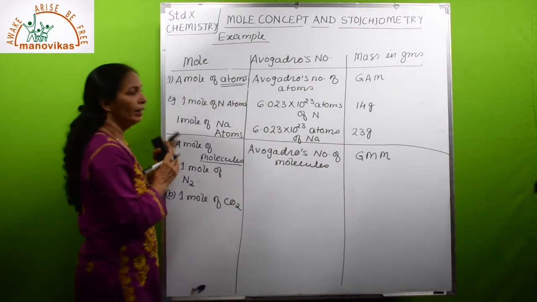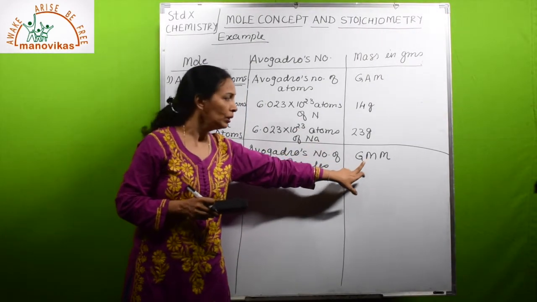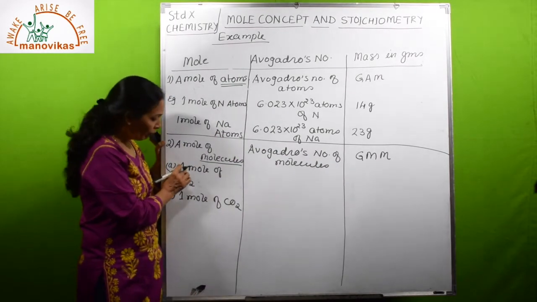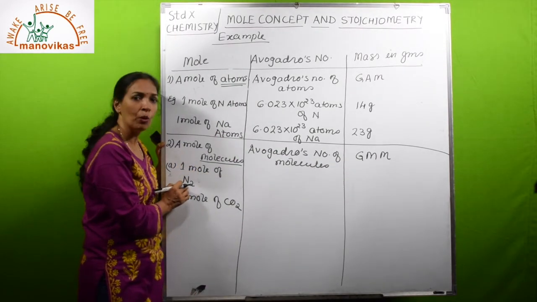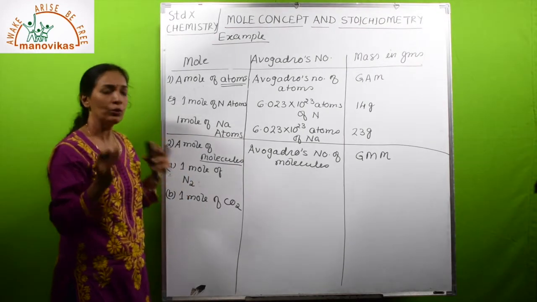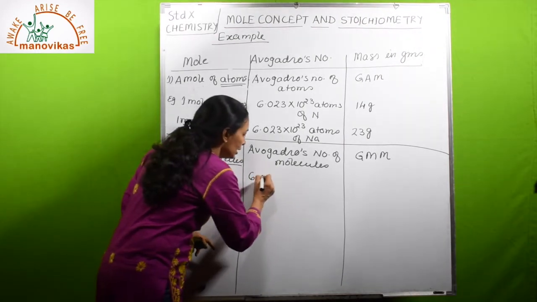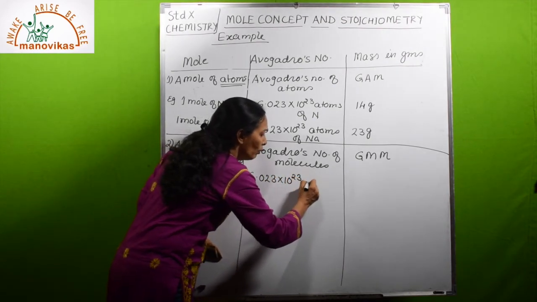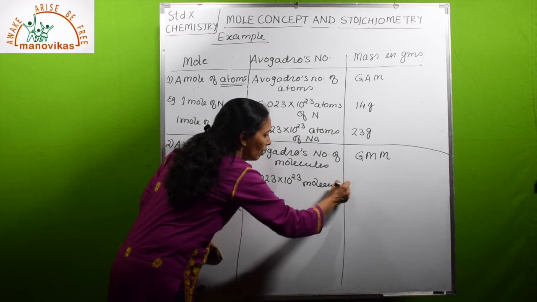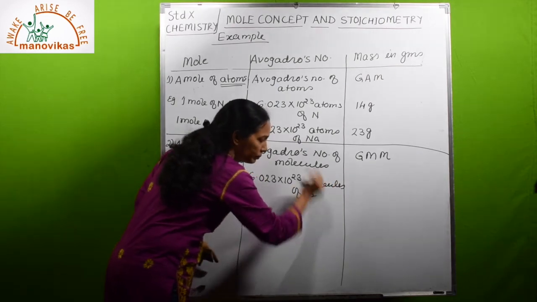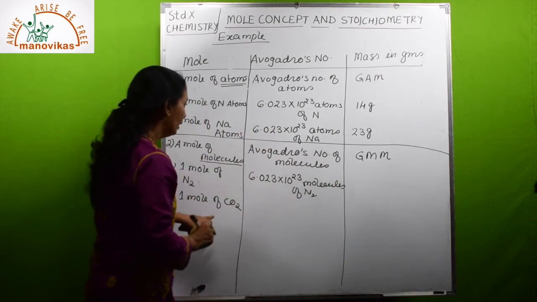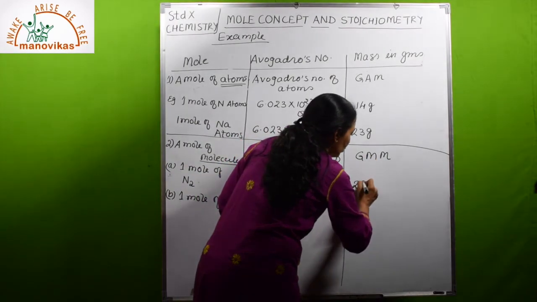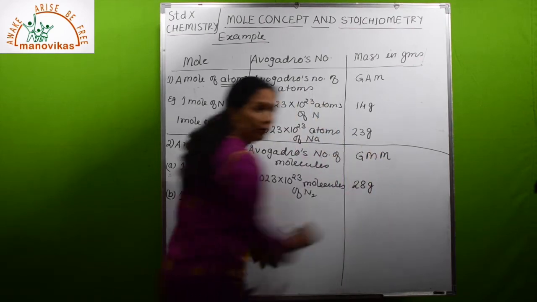Okay, and its mass will be equal to gram molecular mass. So let us take an example: 1 mole of nitrogen molecule. 1 mole of nitrogen molecule will contain 6.023 × 10^23 molecules of nitrogen, and its gram molecular mass will be 28 grams.